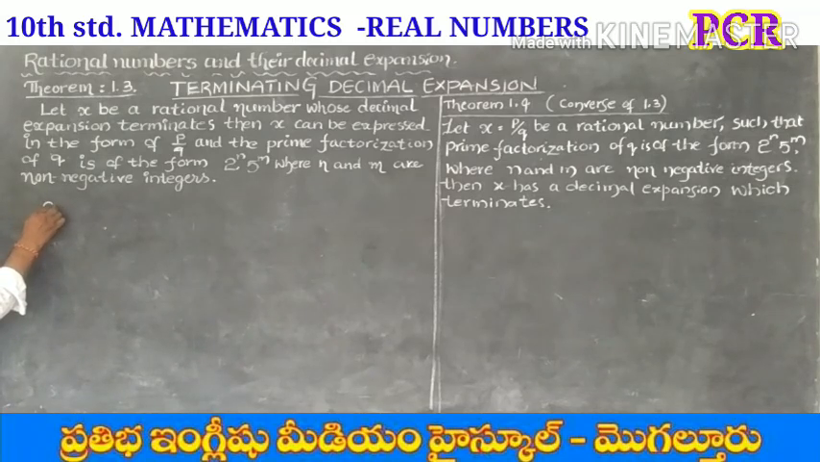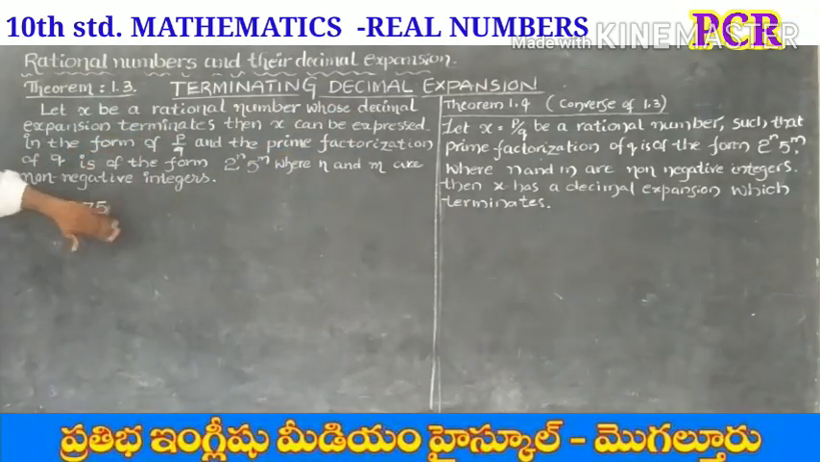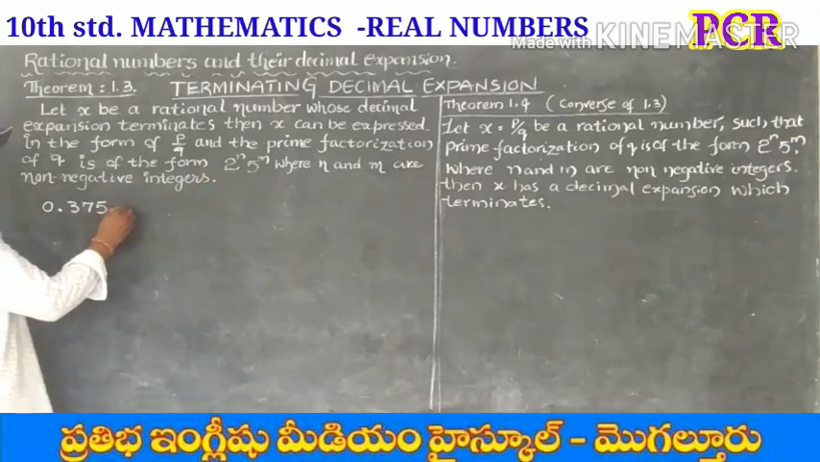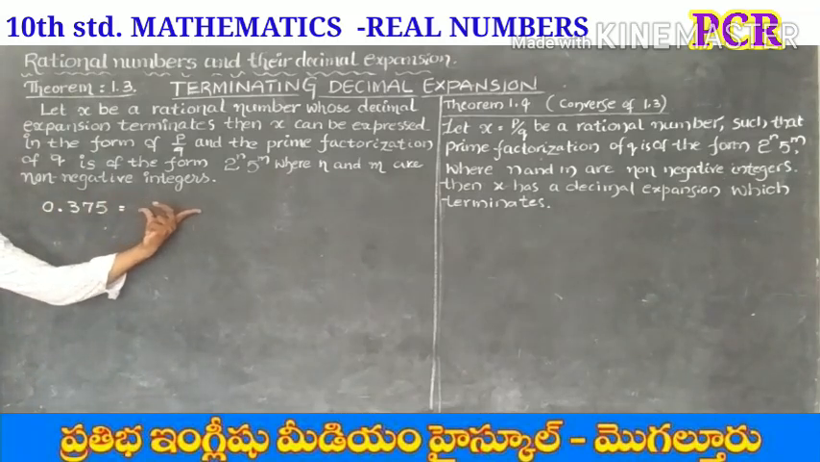Can you give an example for a terminating expansion? 0.375. So what kind of expansion is this? This is a terminating decimal expansion of a rational number. Terminating means only a limited number of digits are there in the decimal part. Now let's convert this terminating decimal expansion into fractional form.